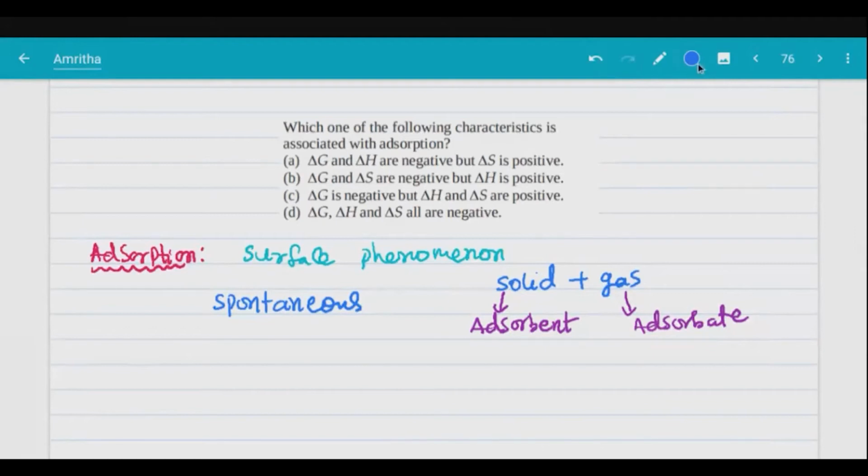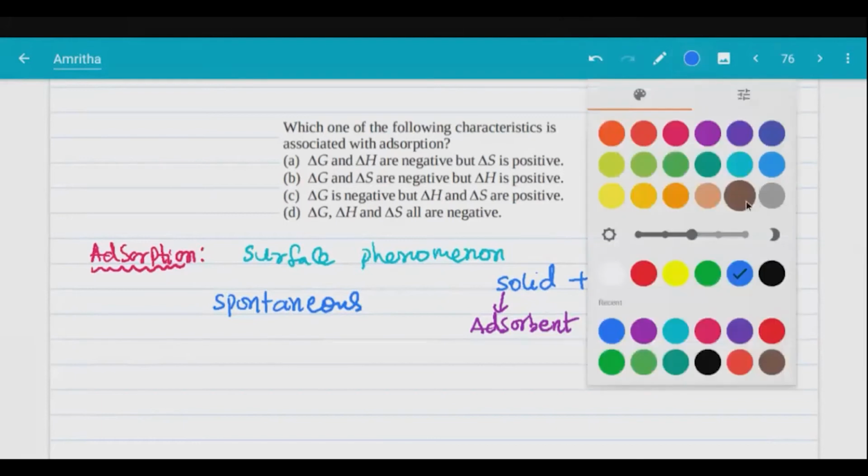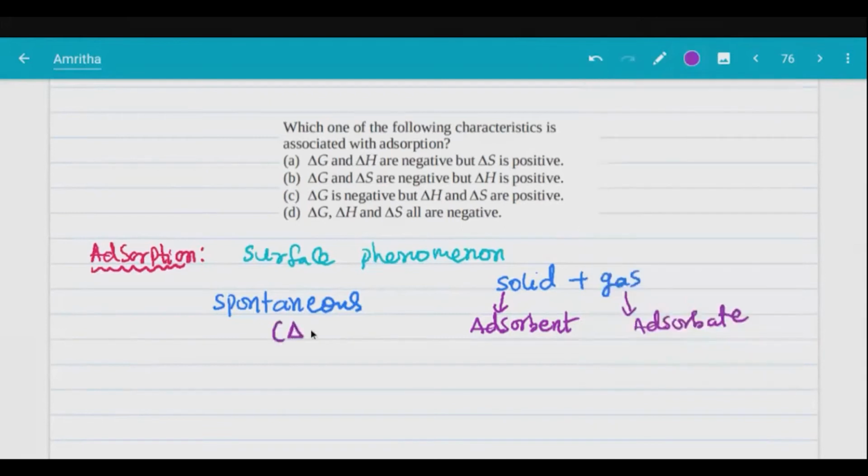So this is spontaneous. This process will take place. But you can't say adsorption is very spontaneous. No, it is not like that. Adsorption is not instantaneous, it is spontaneous. Delta G is negative for this.